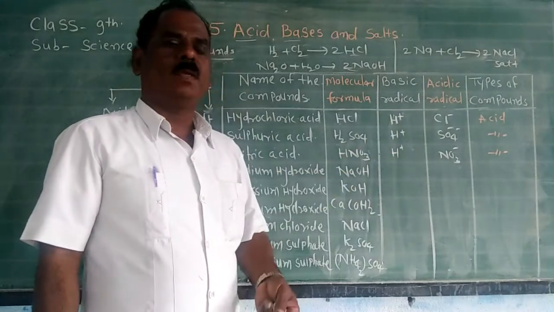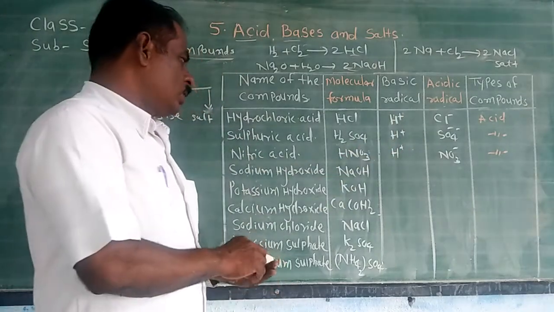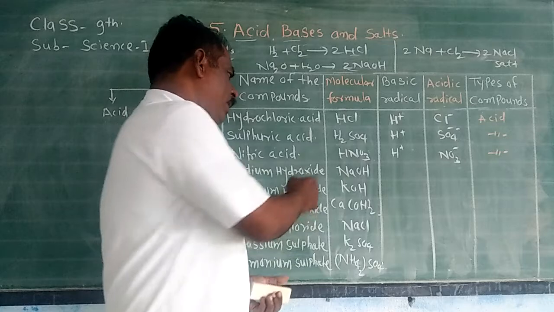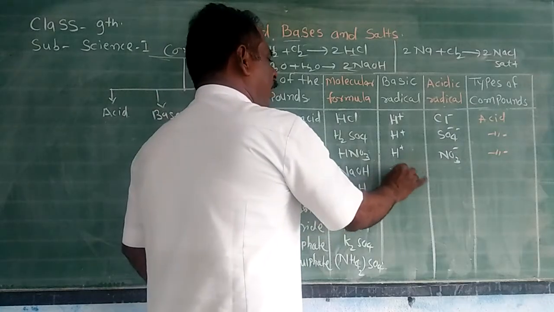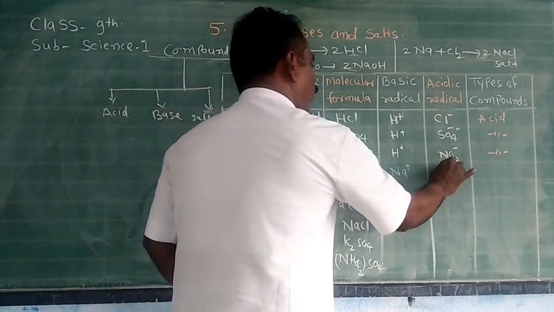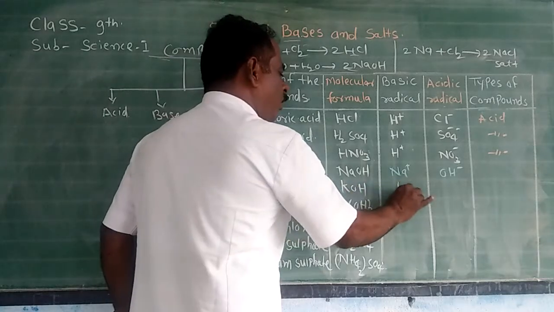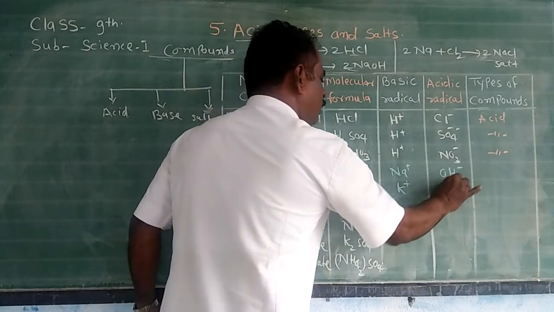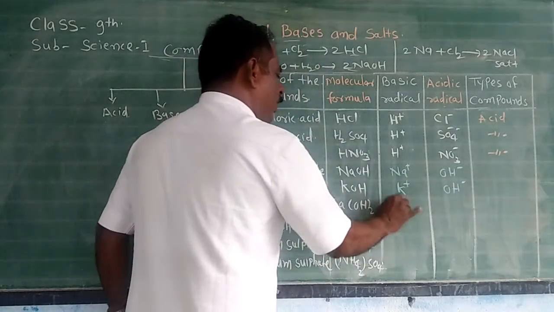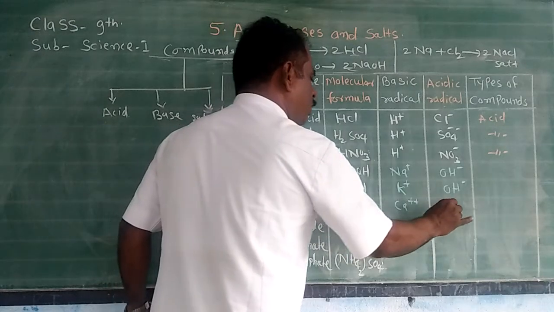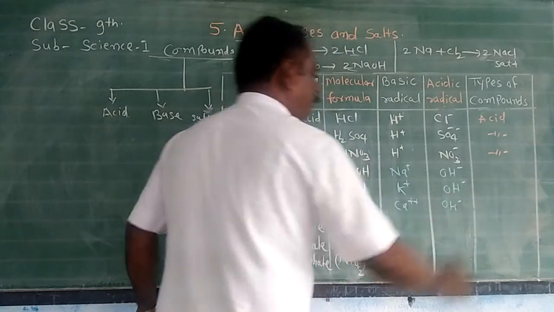In the fourth example, sodium hydroxide ionizes in water and produces Na+ ion and OH- ion. Potassium hydroxide dissolved in water gives K+ ion and OH- ion. Calcium hydroxide dissolved in water gives Ca2+ ion and OH- ion.